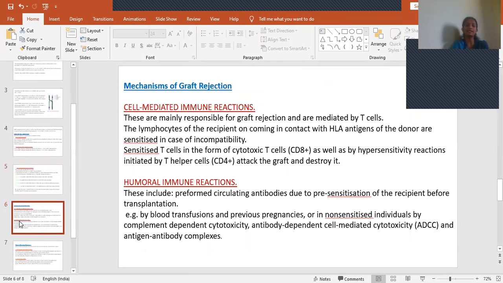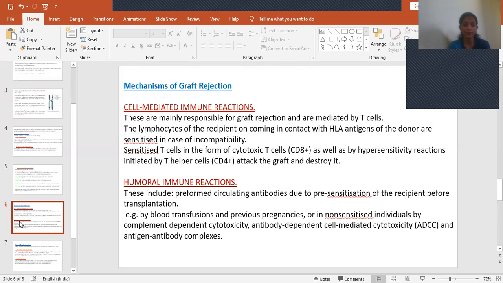And then coming to mechanisms of graft rejection. As I said, rejection reactions take place. So what are the mechanisms involved? It involves 2 mechanisms: one is cell-mediated immune reactions and the other is humoral immune reactions. Cell-mediated immune reactions are mainly responsible for graft rejection and are mediated by T cells. As you know, T cells are involved in cell-mediated reactions and B cells in humoral reactions.